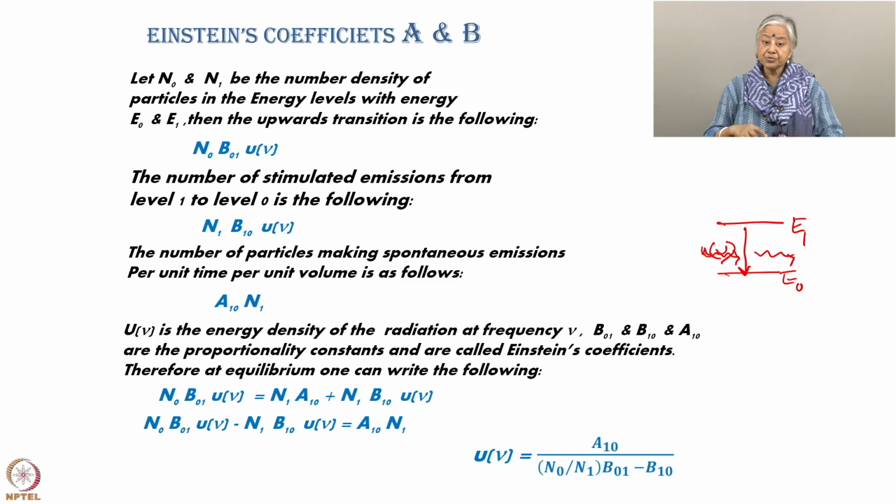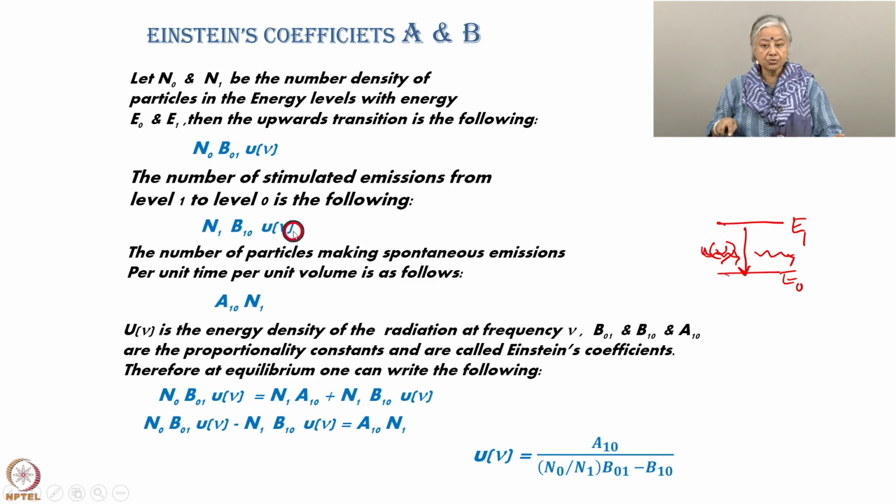Now, the number of stimulated emissions from level 1 to level 0 is the following: N1 B10 U nu. That means the particle is dropping down from here to here, and it is giving out some emission. Obviously, it will be dependent on the number of particles that have reached this level in the first place, so you have N1 here. And then of course, the radiation that is incident, which is inducing it to come down here.